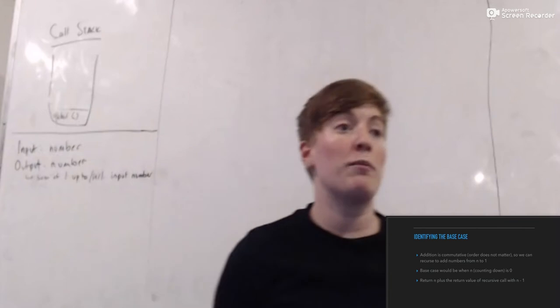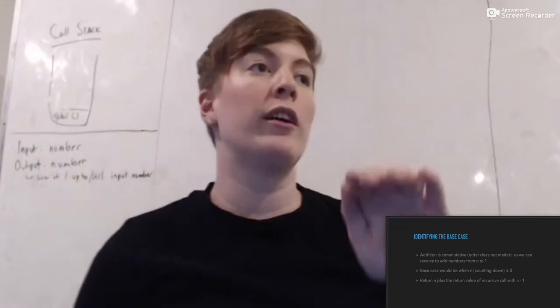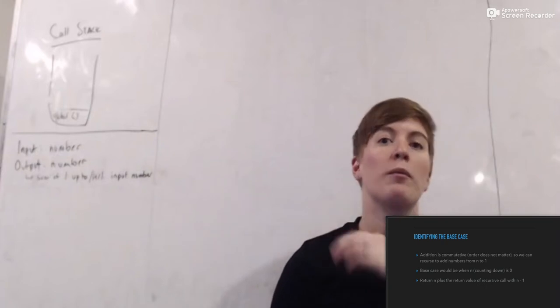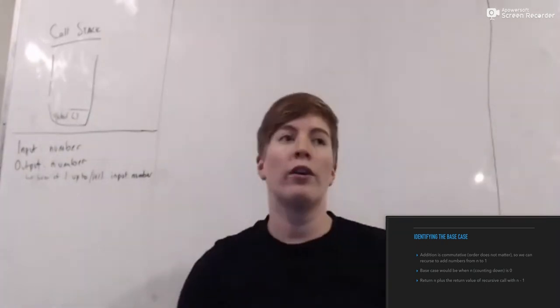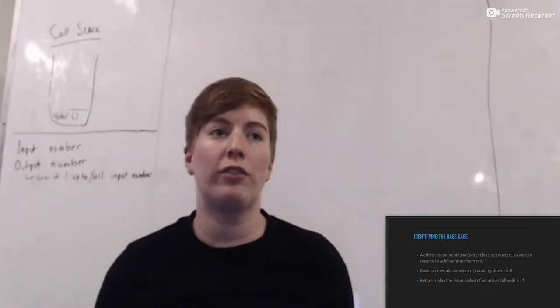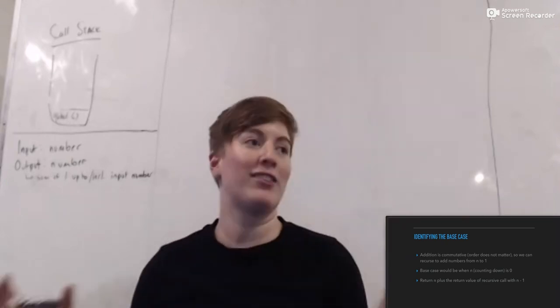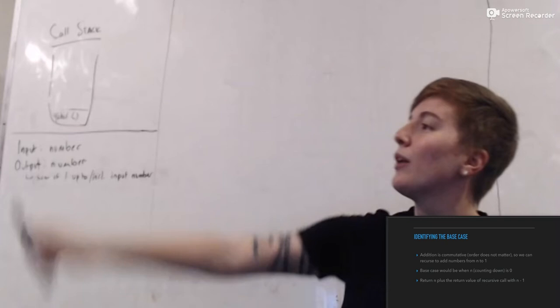So addition though is commutative, so order doesn't matter. We could go from 3 to 2 to 1 instead of 1 to 2 to 3, because it doesn't matter what order you do the addition in, it's going to come out to the same number. You could do 2 to 3 to 1 if you wanted to, but that would be a very silly way of doing this.